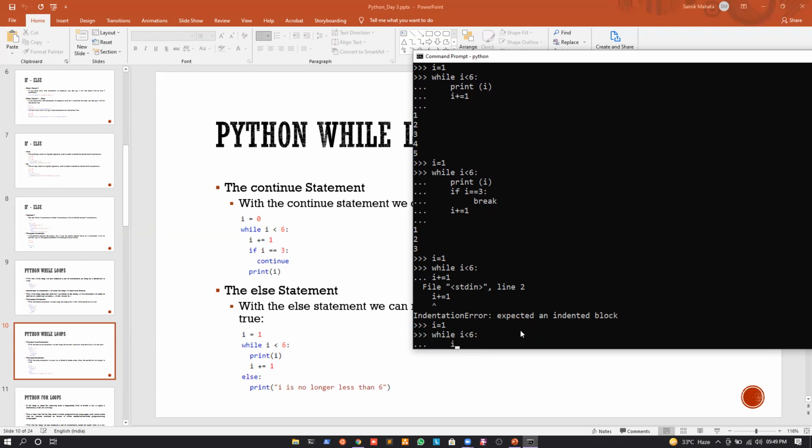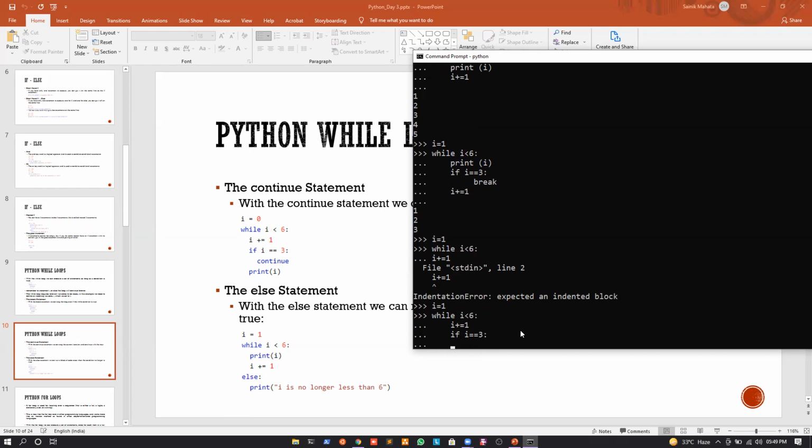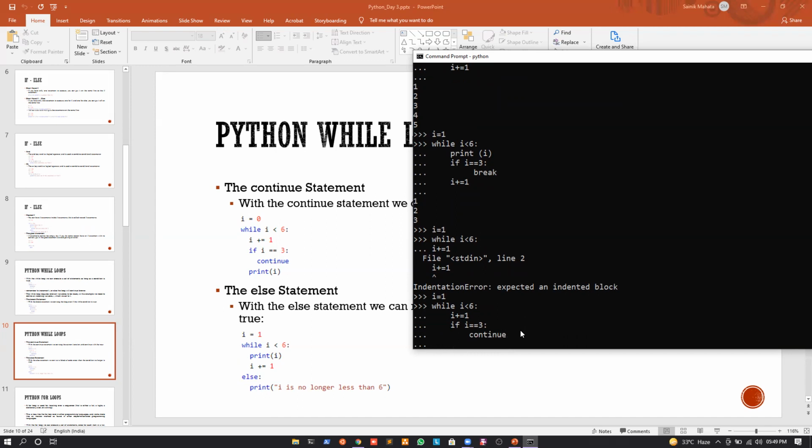I will give it 4 spaces. I will write I plus equal to 1. Okay, and I will write if I equal to 3, I will give a colon. What I will write, I will write a continue like this. Okay, and after the continue, I will write print the value of I like this. Now let us understand what is happening inside this program.